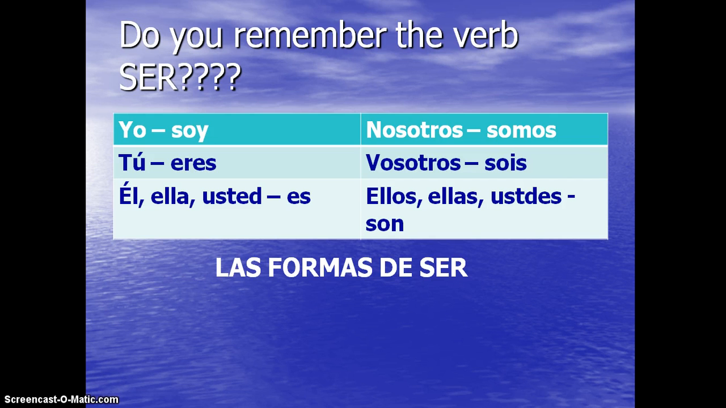Like I said, you have to conjugate these so they match up. You cannot say yo eres or tú soy. That would be like saying I are or you am. It doesn't make sense. The pronoun or the subject has to match up with the verb conjugation.